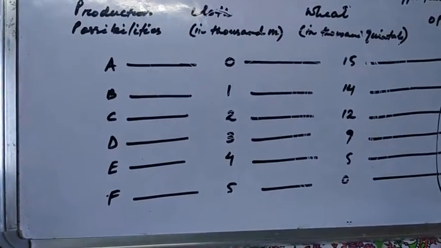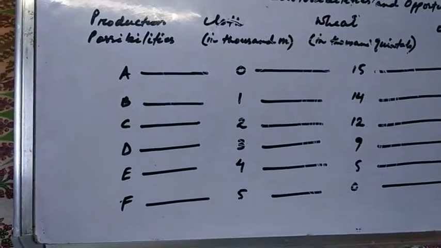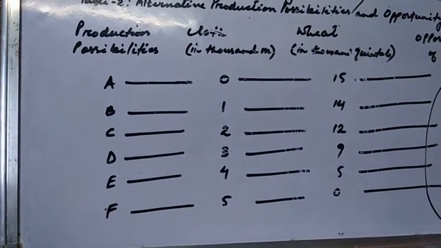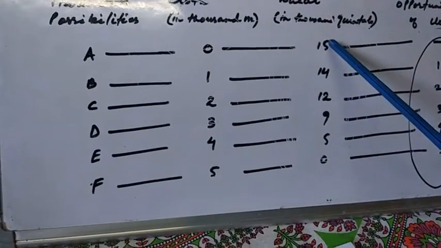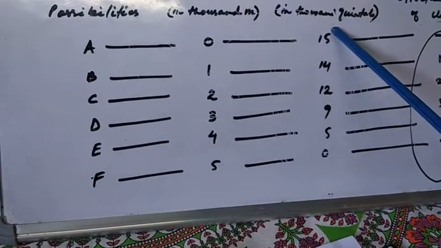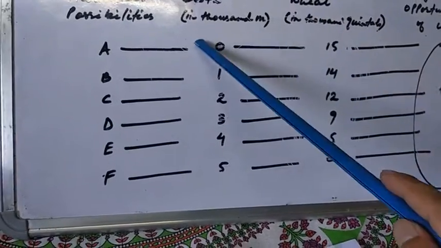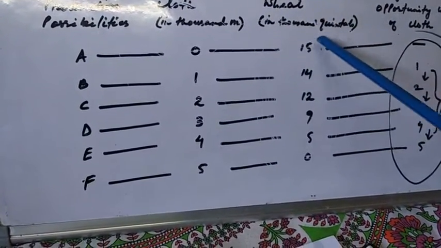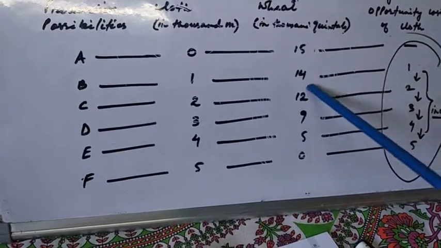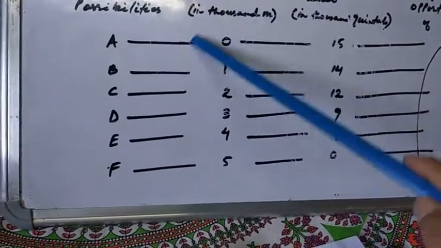An extra loss of wheat for the sake of producing an extra 1,000 meters of cloth will go on increasing. So once you have shifted to cloth production, but you are adapted to wheat, your sacrifice will keep on increasing to produce cloth.